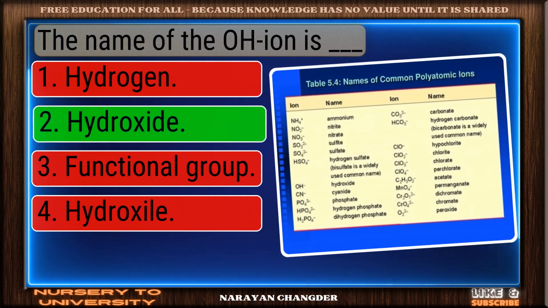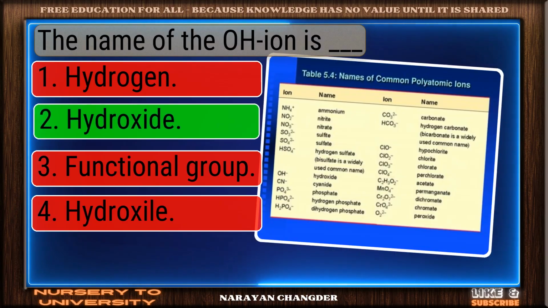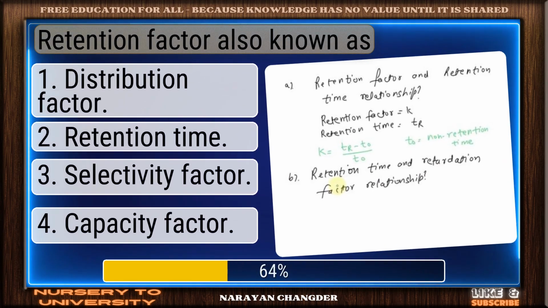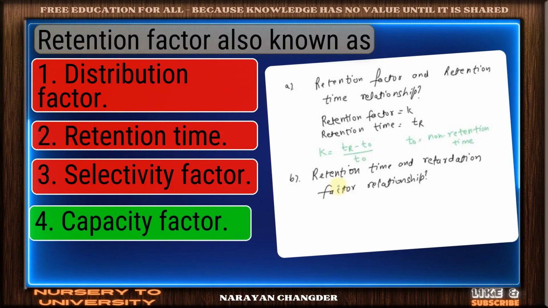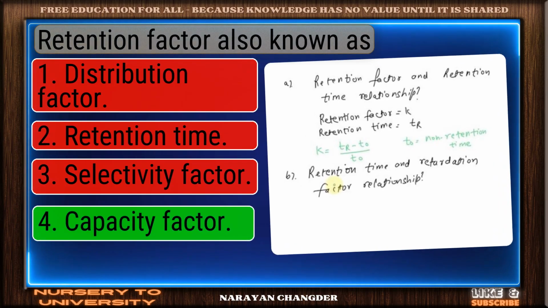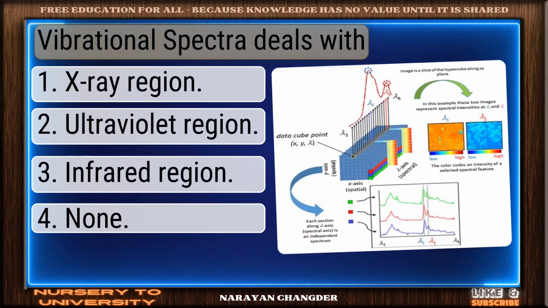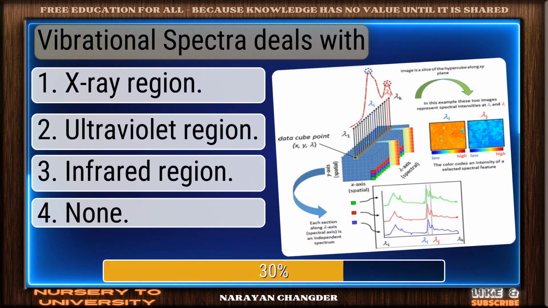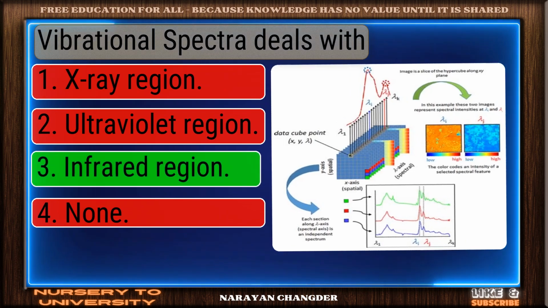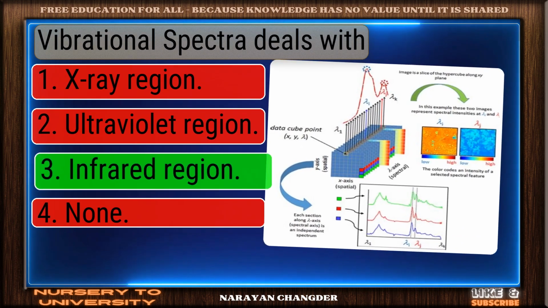Great thinking. Hydroxide is the right choice. Retention factor, also known as? Exactly. Capacity factor makes sense, and it is the right choice. Vibrational spectra deals with? Nicely done. Infrared region is a solid answer.